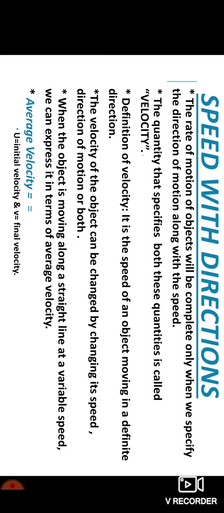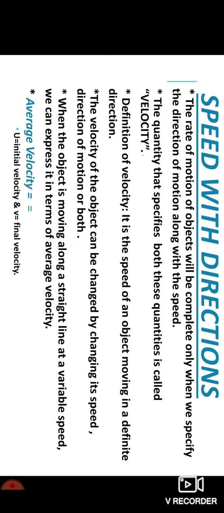Next we shall study speed with direction. The rate of motion of objects will be completely understood when we specify the direction of motion along with the speed.